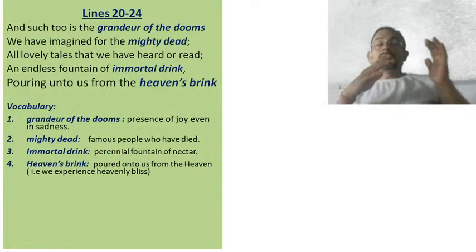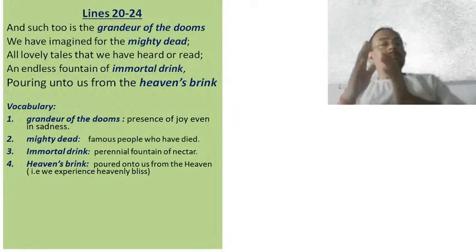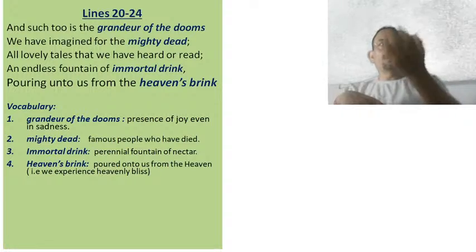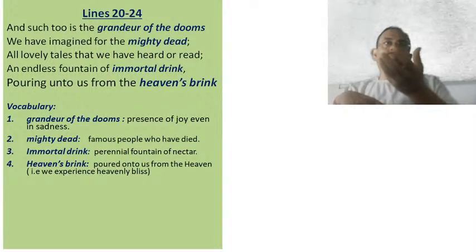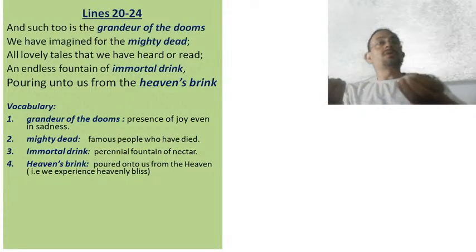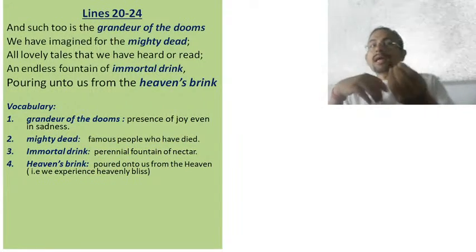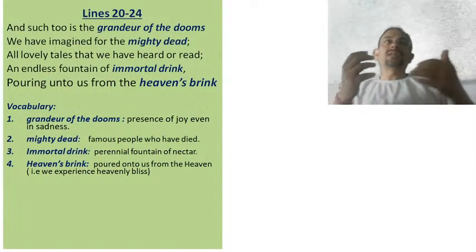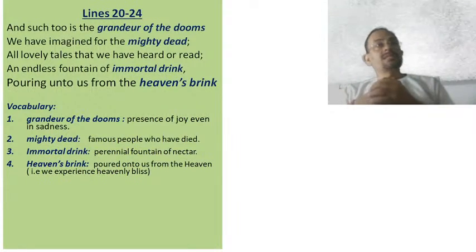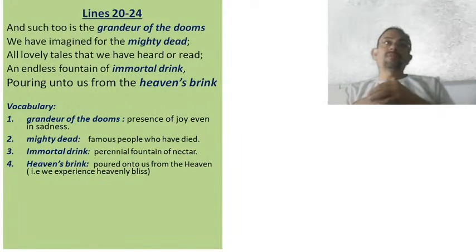So here all the great people have been compared to a perennial fountain, a fountain from where continuous nectar is coming out. Okay, so nectar here refers to the inspiration that the mighty dead or the great personalities have provided with the help of their contribution in the world.